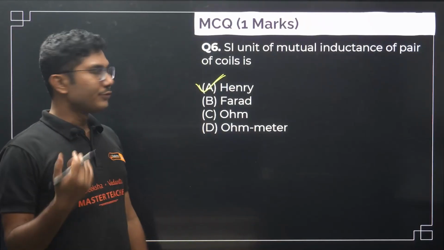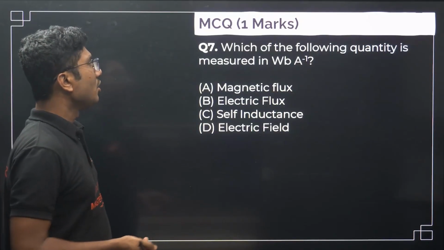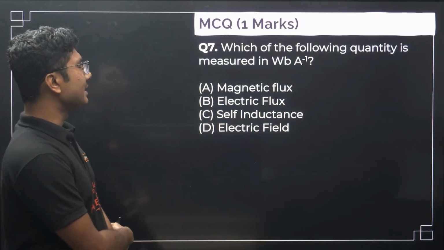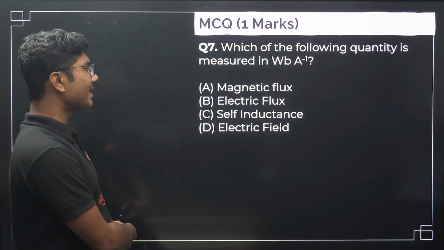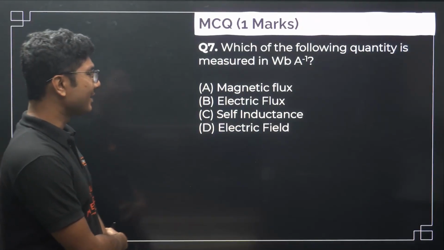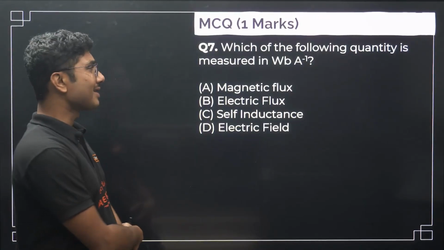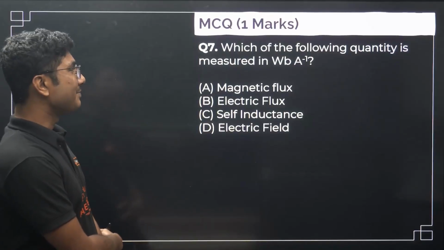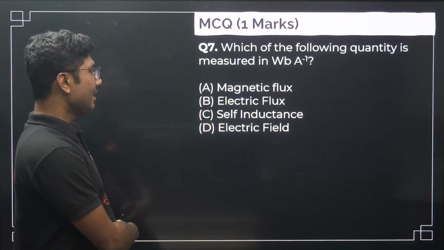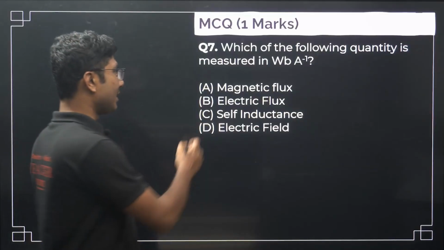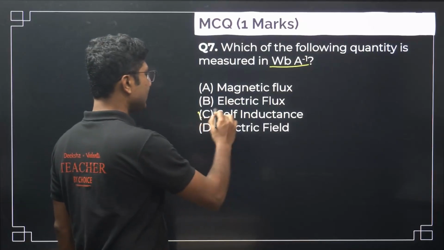Okay, so mutual inductance or self-inductance does not matter, the unit is always Henry. Which of the following quantity is measured in Weber per ampere? Magnetic flux, electric flux, self-inductance, electric field. Weber is basically the unit of magnetic flux. Now Weber per ampere is magnetic flux divided by current, which is basically self-inductance. So the unit Weber per ampere is also self-inductance.